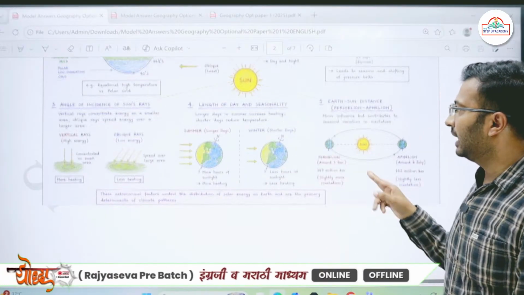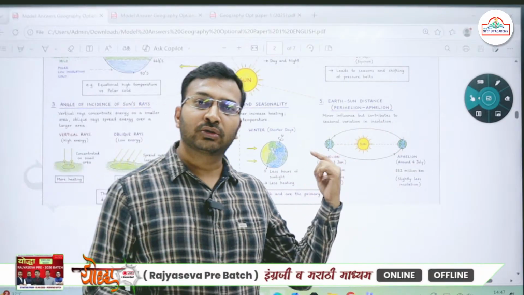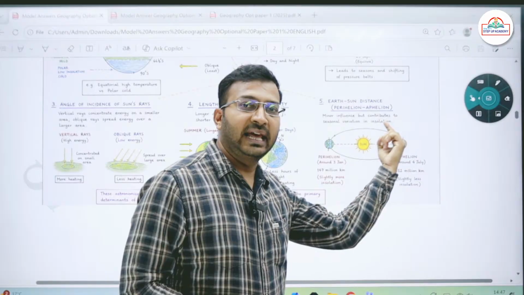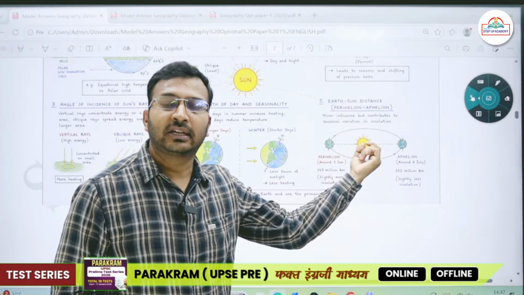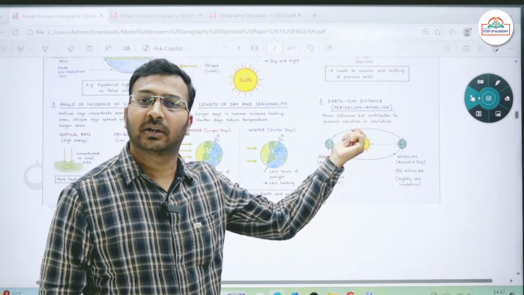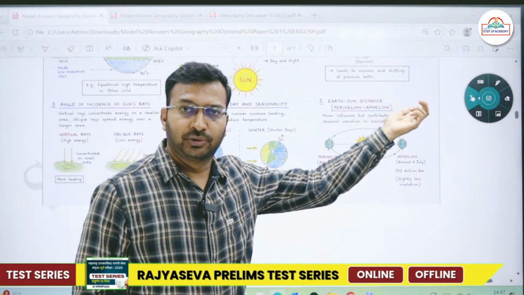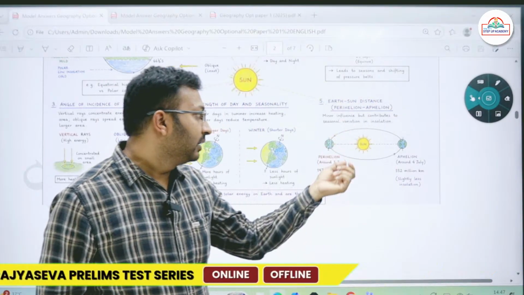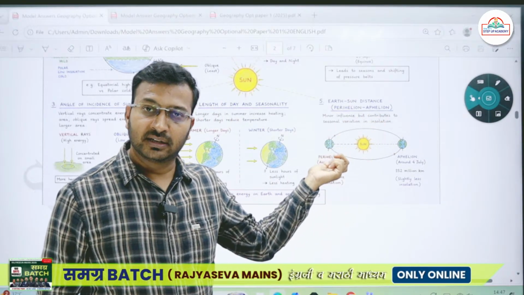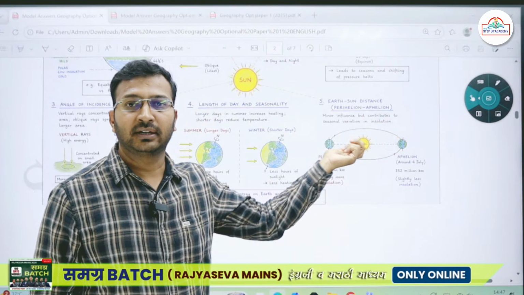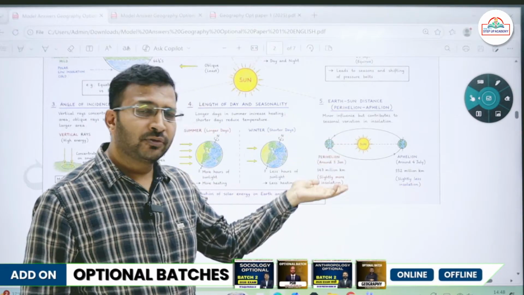Then fifth, we have the earth and the sun's position. We know that the earth is revolving around the sun in an elliptical orbit. Sometimes the earth is nearer to the sun; that position is called the perihelion. In Marathi we call it Upasurya and Apasurya, aphelion. So the perihelion and aphelion positions occur when the earth is near the sun, that is in the month of January, which is winter in the northern hemisphere. So we do not feel that much of an effect.